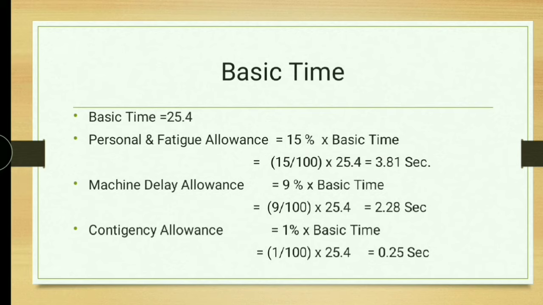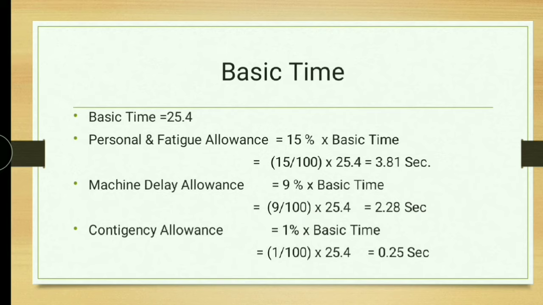Then machine delay allowance is 9%. As I said earlier, it will change machine to machine. If it is a single needle lock stitch machine, you can give 9% of basic time. So 9 divided by 100 into 25.4 is equal to 2.28 seconds.